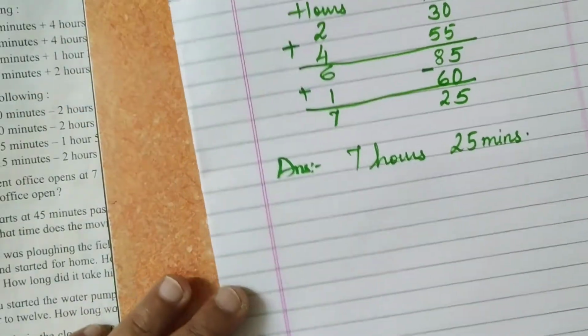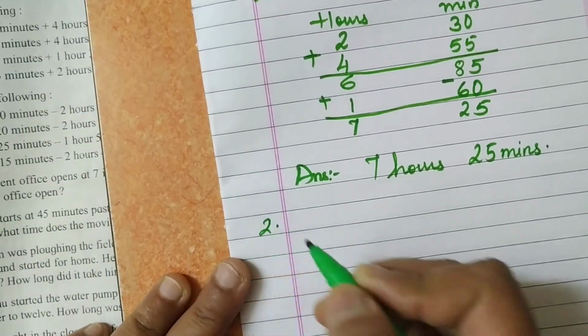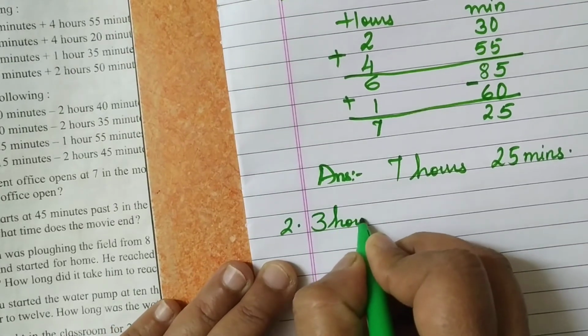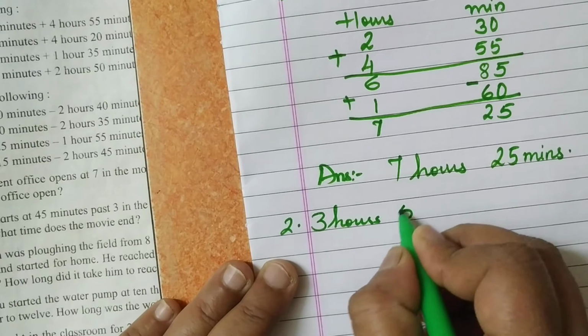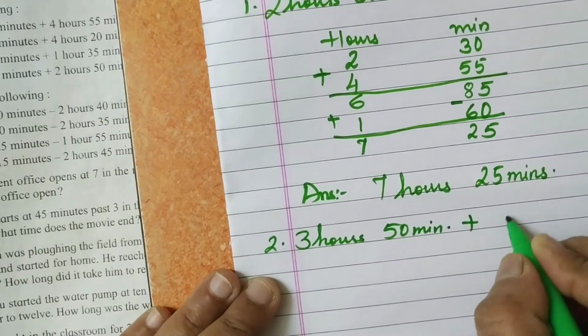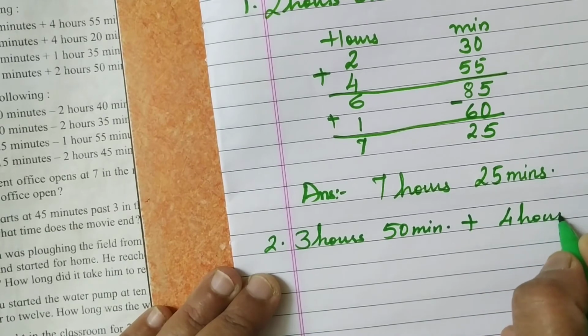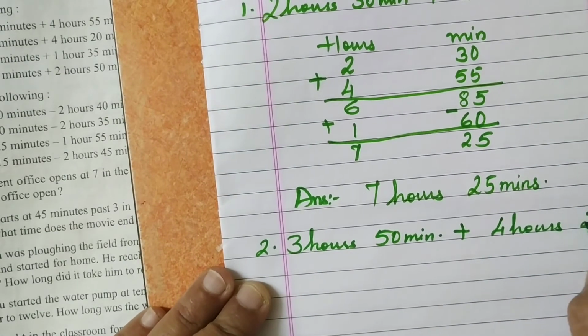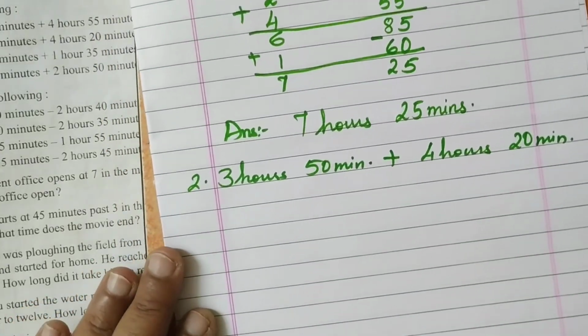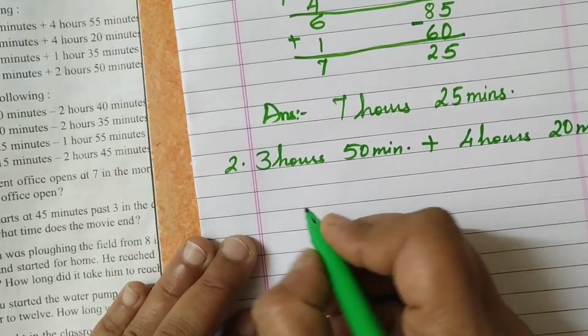Let's see the second sum. Second sum is 3 hours 50 minutes plus 4 hours 20 minutes. Arrange like usual, hours and minutes.